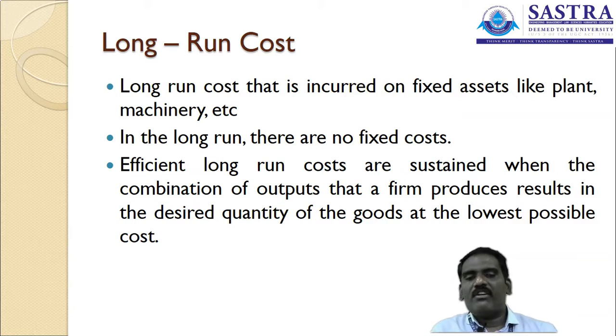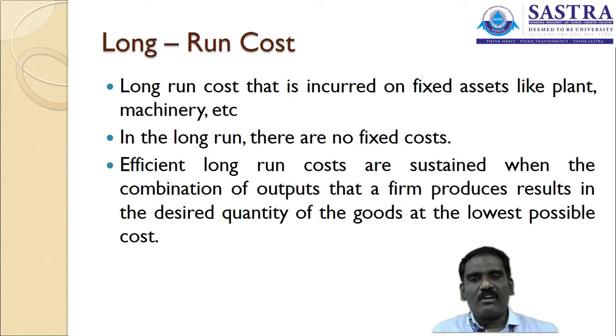And efficient long-run costs are sustained when the combination of output that a firm produces results in the desired quantity of goods at the lowest possible cost. In the long-term cost, we want to reduce the cost of production. So we go for a higher level of production, or we stick to the particular point where optimum production may happen. The costs are also going to be reduced in the organization.